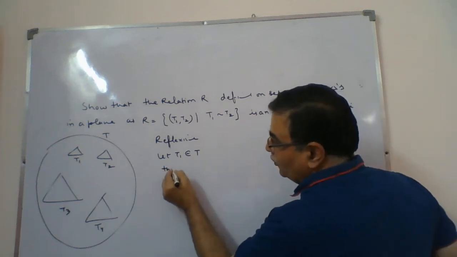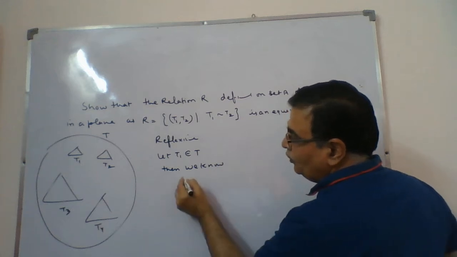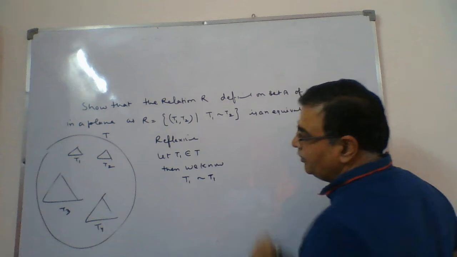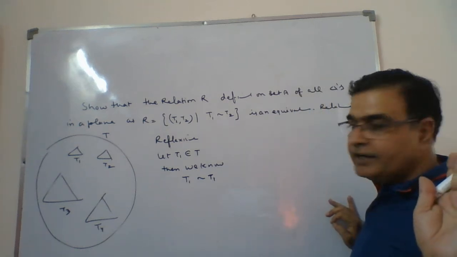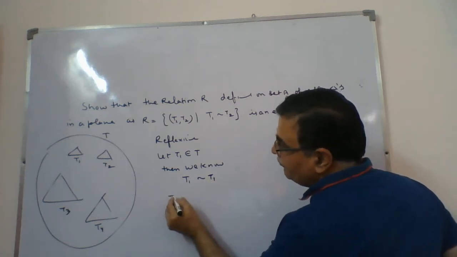So then we know, T1 is clearly similar to T1. We know it. Every triangle is similar to itself. Nothing new we are writing. It is an obvious condition. So when T1 is similar to T1, what does it mean?